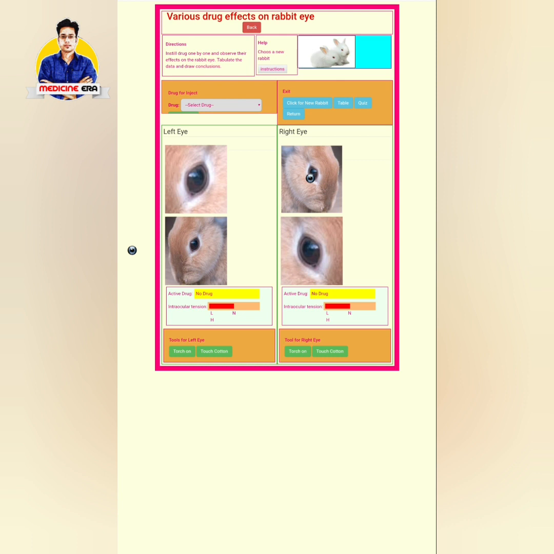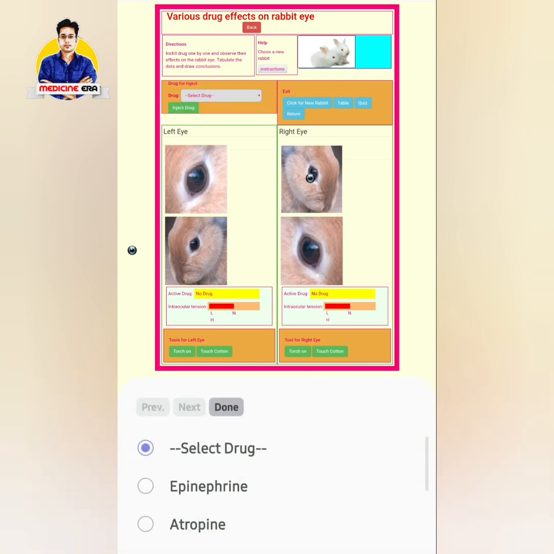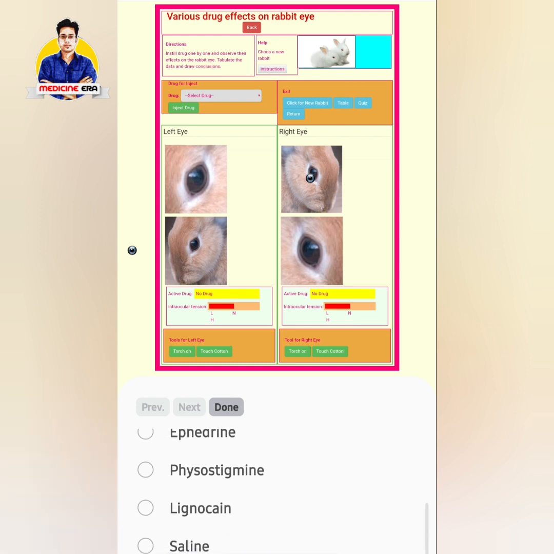Okay, so there are different buttons. One is the select drug button, and one is the torch button. So in this experiment we will see the effect of that particular drug, as well as the light reflex of that particular eye of the rabbit, and also the corneal reflex. In the select drug column there are different drugs, and also the saline solution.